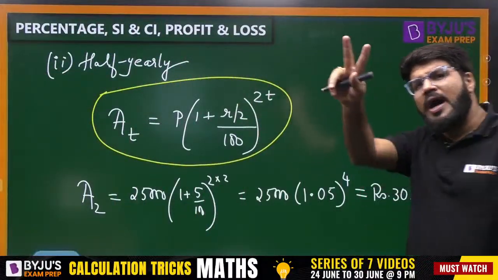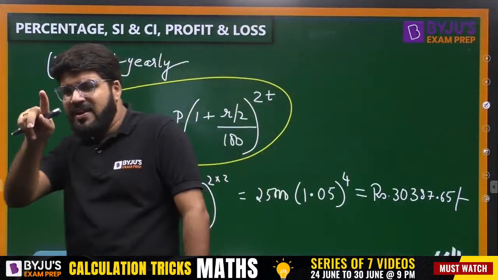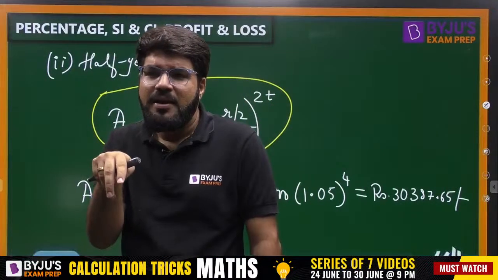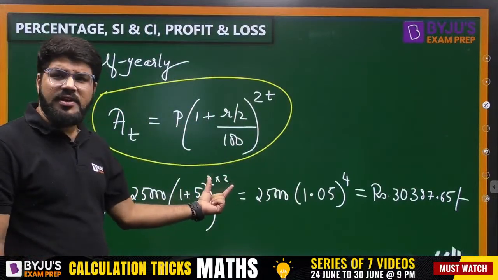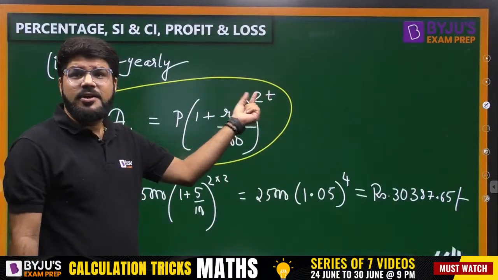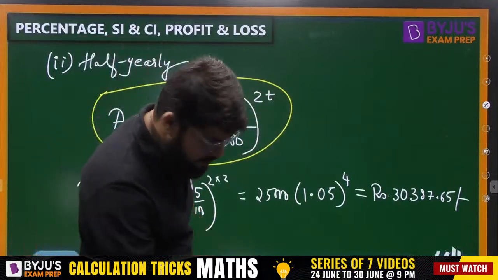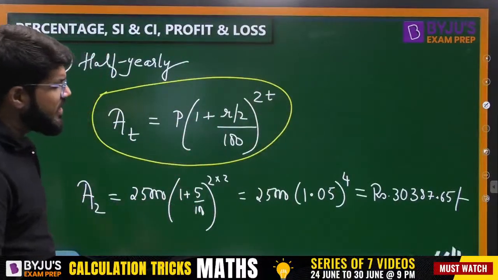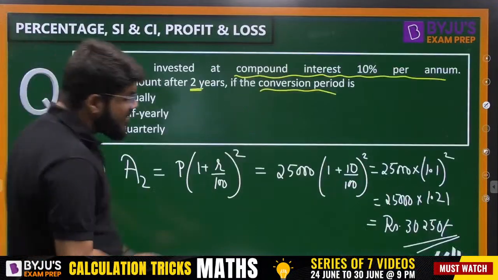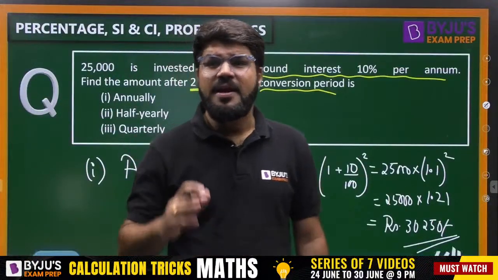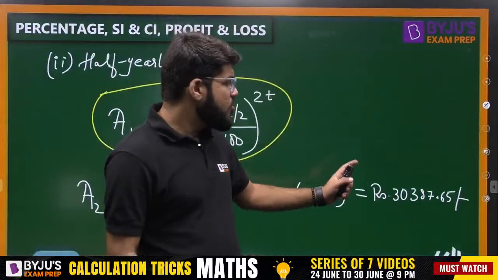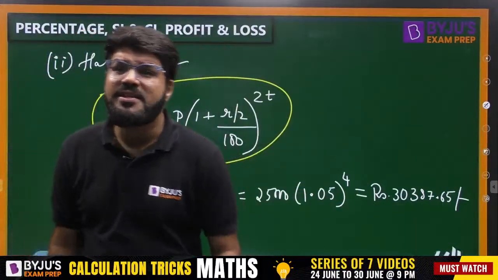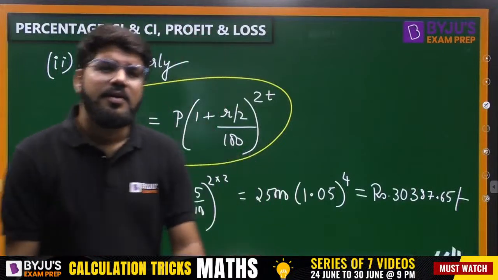So every year 2 half years are coming. Every 2 years 4 half years are coming. Every T years 2T half years are coming. So the amount is 3387.65. It is slightly greater than the previous case, and yes, it will be greater. The more the number of times you compound, the more will be the interest. That is what I just re-explained, Satish, the 2T. That is why I re-explained.